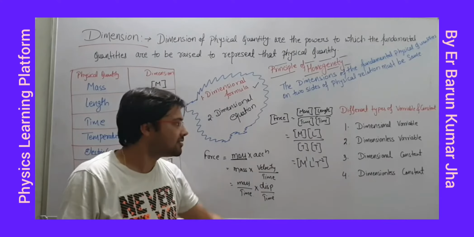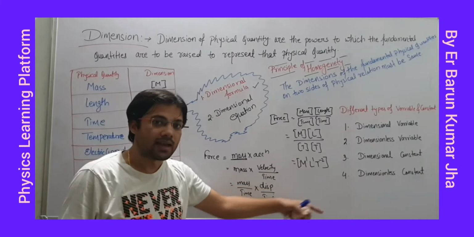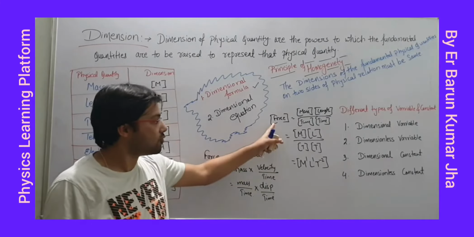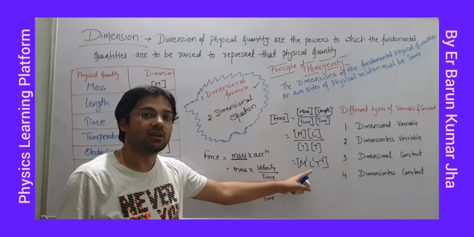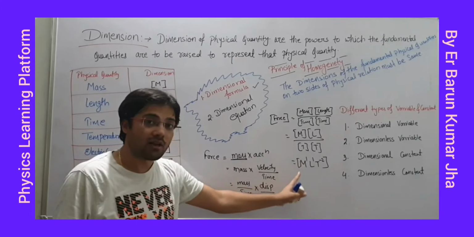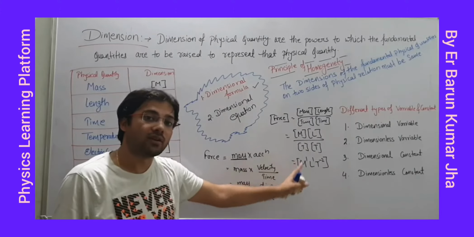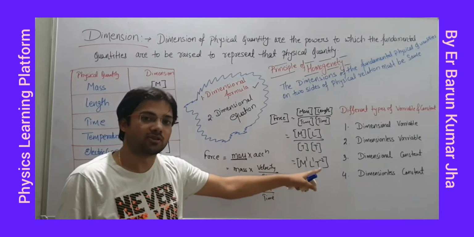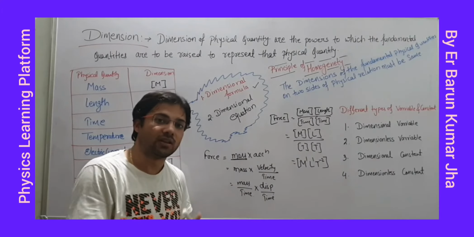Dimensional formula is M1 L1 T minus 2. And dimensional equation is dimension of force equal to M1 L1 T minus 2. आप लोग देखोगे मैं कैसे पढ़ रहा हूँ, M1 L1 T minus 2. इसको पढ़ने का तरीका ये नहीं कि M to the power 1, L to the power 1, T to the power minus 2. फाइन? अगर यहाँ 2 रहता तो मैं T square पढ़ता, this is T2 then.